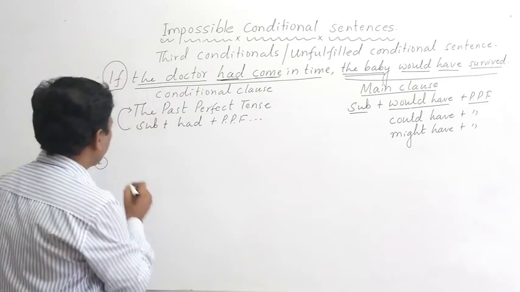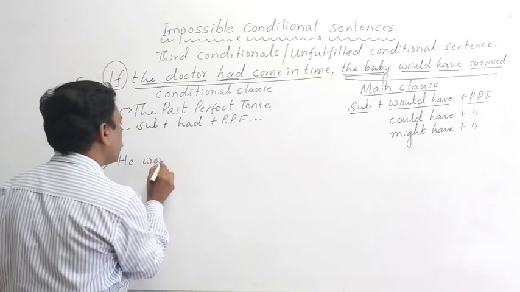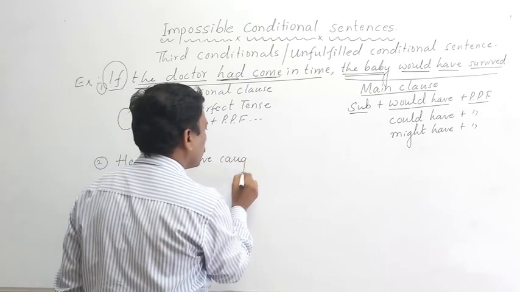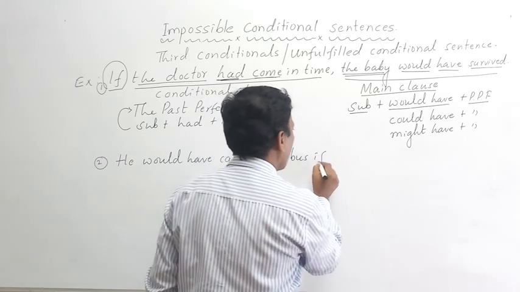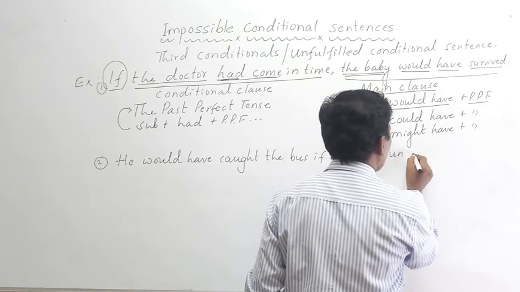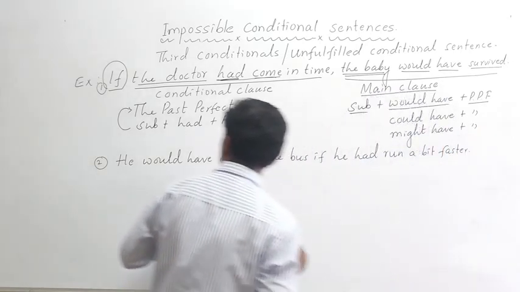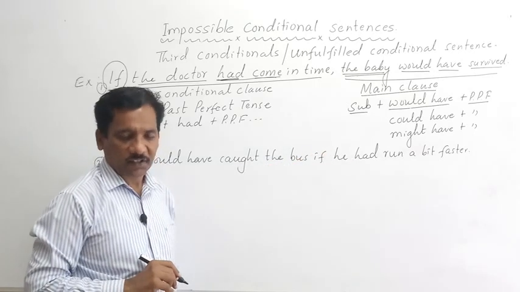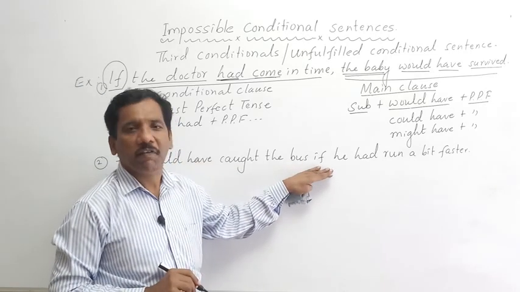For example, he would have caught the bus if he had run a bit faster. He would have caught the bus if he had run a bit faster.